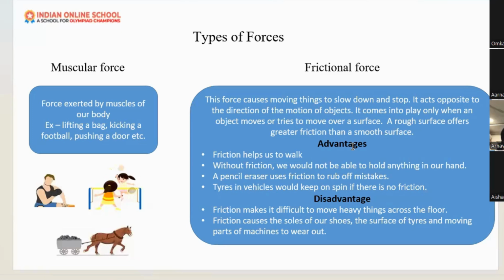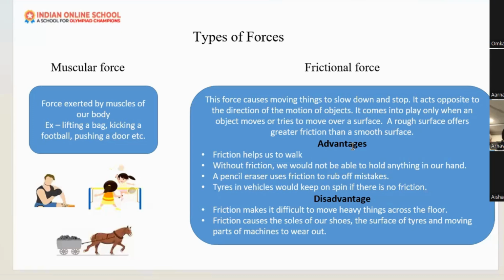Yes, there are many advantages of friction. Friction is helping us to walk without falling. Frictional force is helping us to hold any objects, because we are able to hold anything because of frictional force only. Otherwise, the object will fall down from our hands.